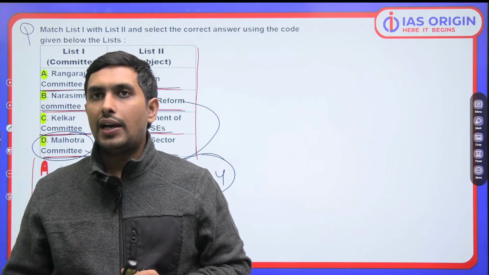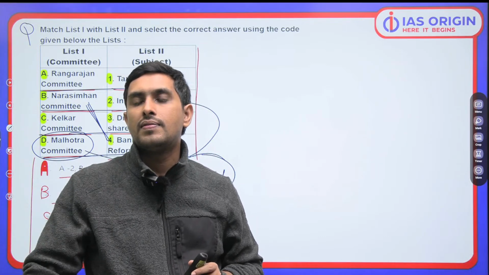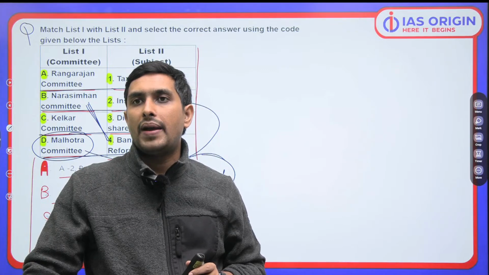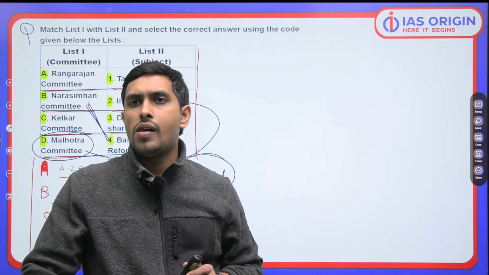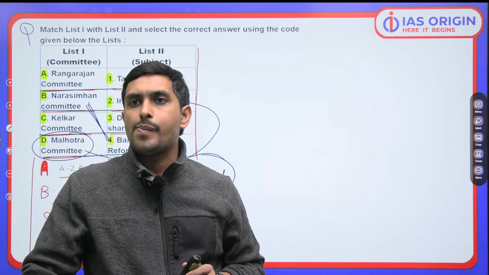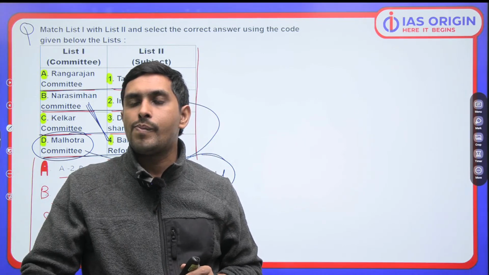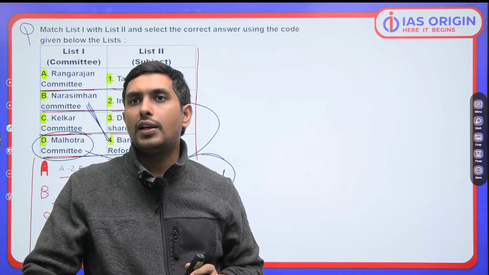Is that clear? Well, I hope you've got it precisely. Any particular doubts? Any doubts you have, you surely can let me know.